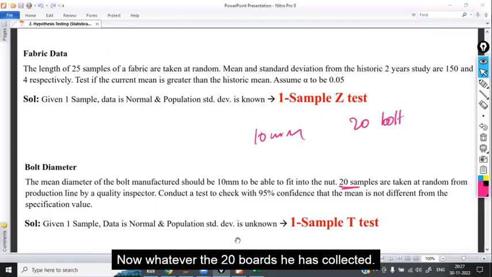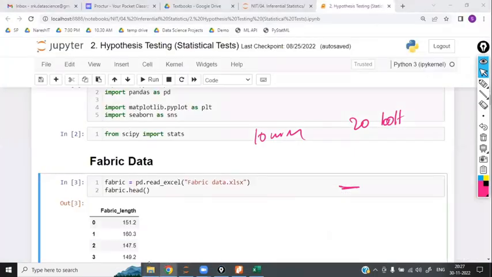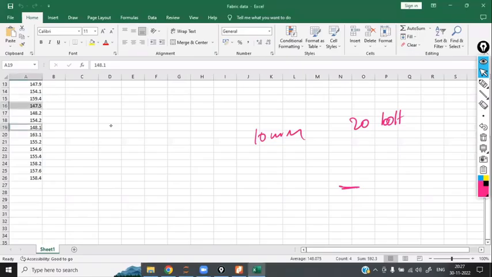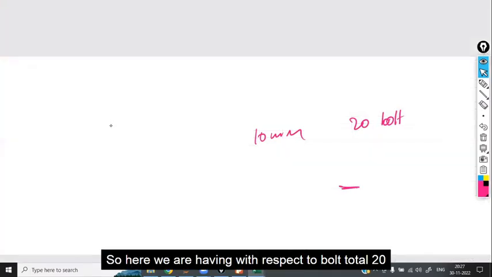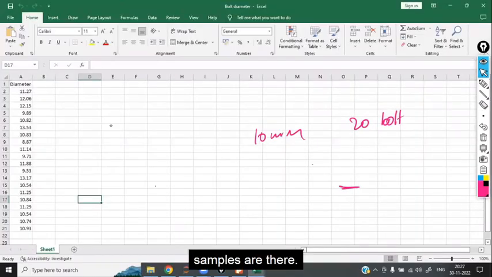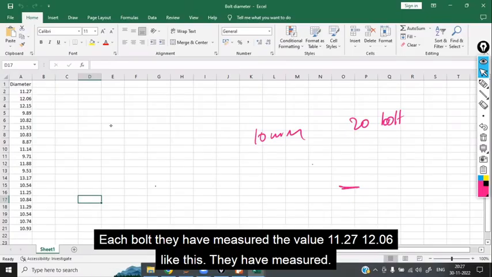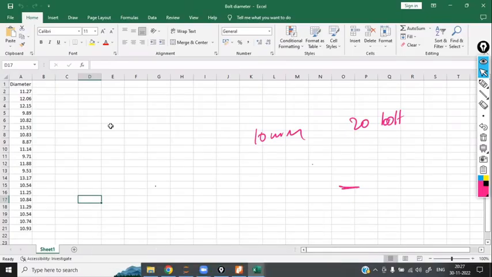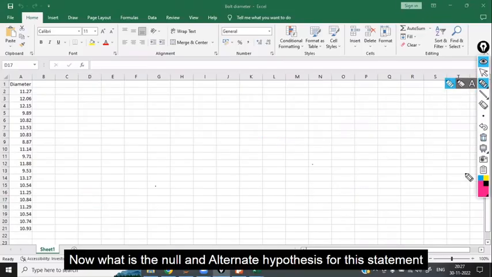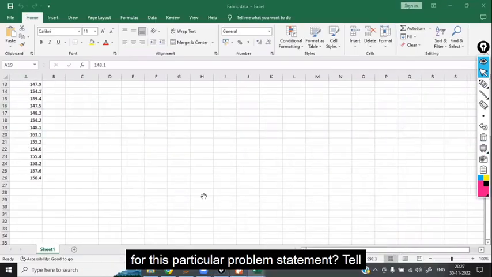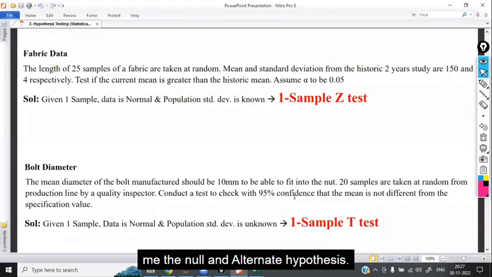Now, whatever the 20 bolts he has collected, this is the data set. So here, with respect to bolts, there are 20 samples in total. Each bolt they have measured, 11.27, 12.06, like this. Okay, now what is the null and alternate hypothesis for this statement? For this particular problem statement, tell me the null and alternate hypothesis.